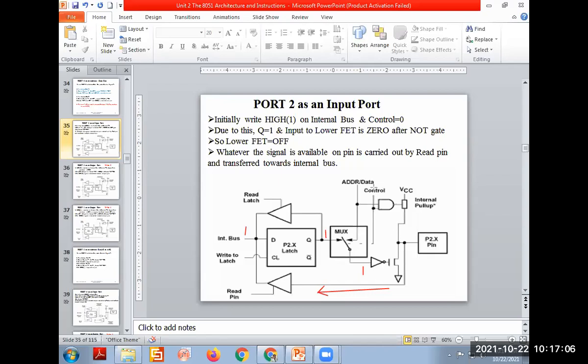Okay. At the same time, the control signal is 0, so that whatever data is available on the port 2.x is read by the read pin.